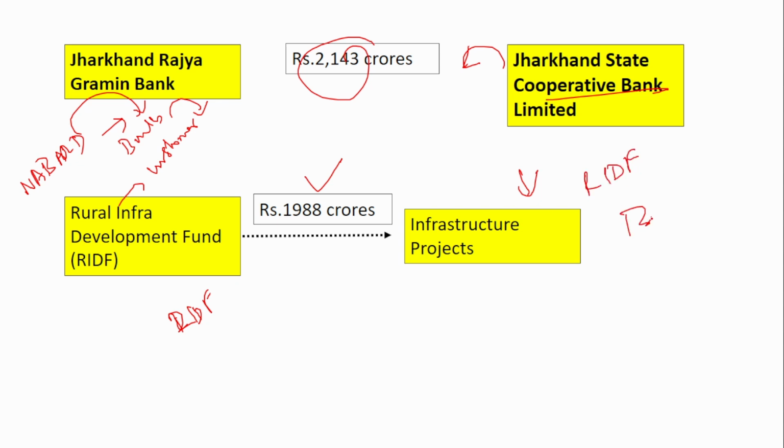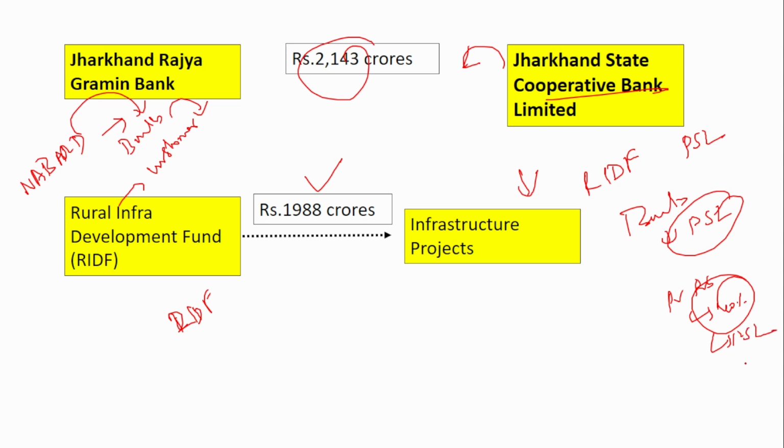We know what RIDF is, the Rural Infrastructure Development Fund. It is used when any bank has a shortfall in priority sector lending. The Scheduled Commercial Banks, the RRBs, everyone has a target to fulfill priority sector lending. For private sector or public sector banks, the target is 40%. Out of the loans they provide, at least 40% should be allocated for priority sector lending. If there is any shortfall, suppose instead of 40% they have achieved only 35%, then the remaining 5% can be fulfilled by investing in the Rural Infrastructure Development Fund.